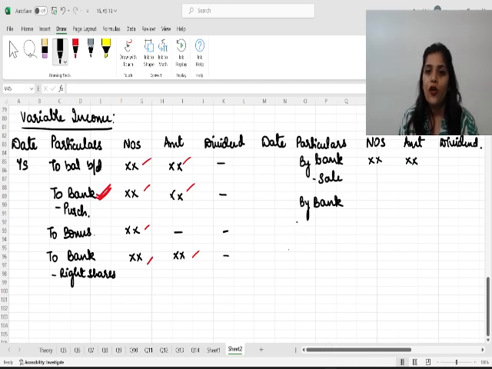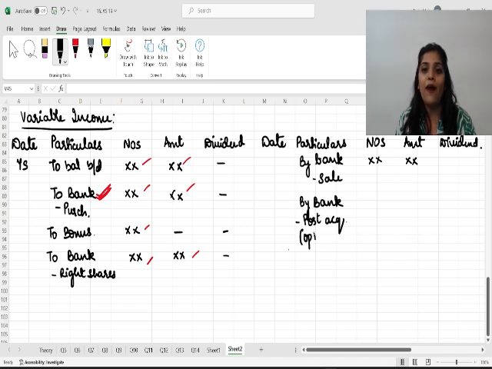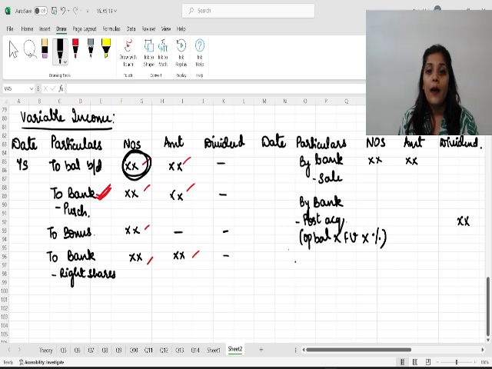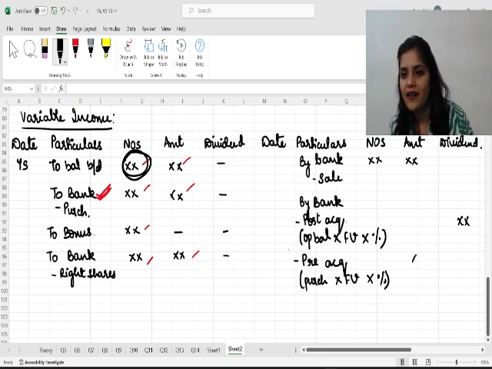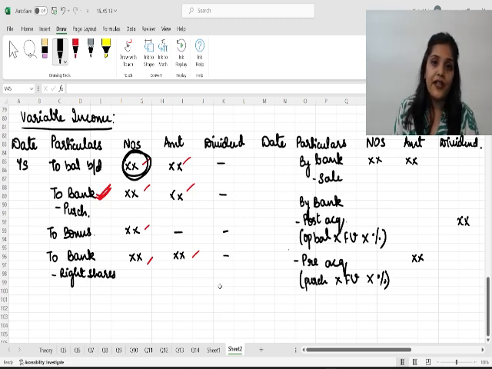Okay? Meaning, your post-acquisition dividend, how will you calculate? Opening balance of shares, into fair value for each share and percentage of the dividend, the rate of the dividend. That will go to dividend column. Pre-acquisition dividend, that is your purchased shares into the fair value of each share into the percentage. Now it should be reduced from the amount. So we write it in the amount column. This will reduce my cost. I was not the owner.